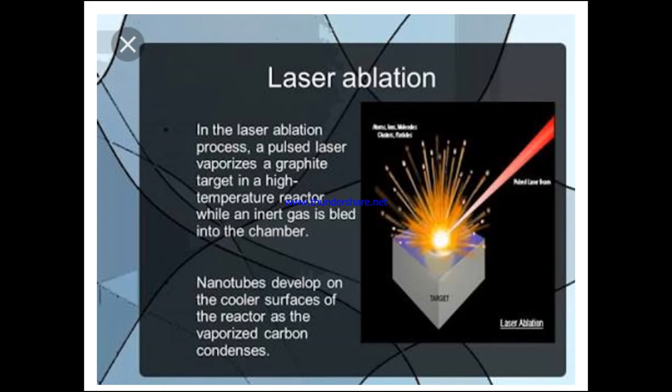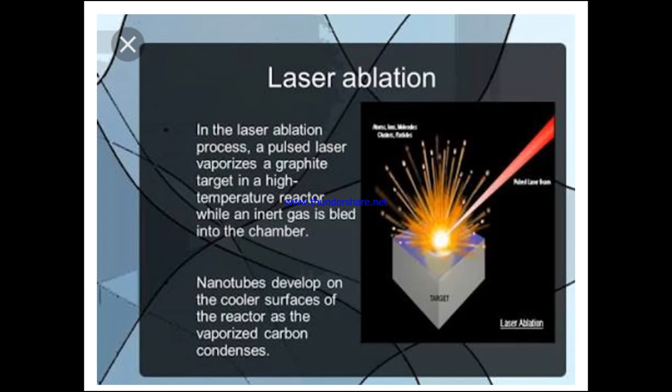The laser beam vaporizes the target material. So the precursor material is vaporized by the high energy pulsed beam, which is having 10⁷ watt per centimeter cube, the high temperature. The desirable target material is removed, where it converts to the target molecules. So we vaporize a graphite target in a high temperature reactor while an inert gas is blended into the chamber.